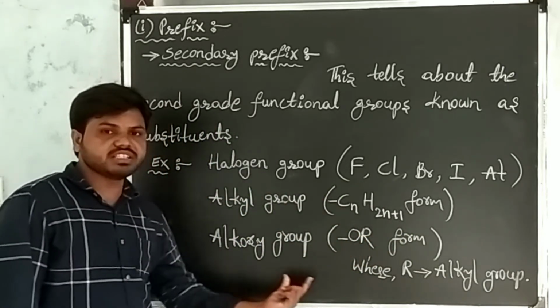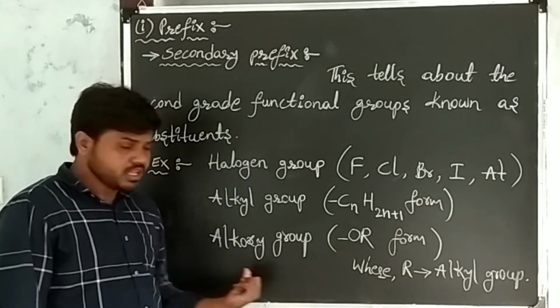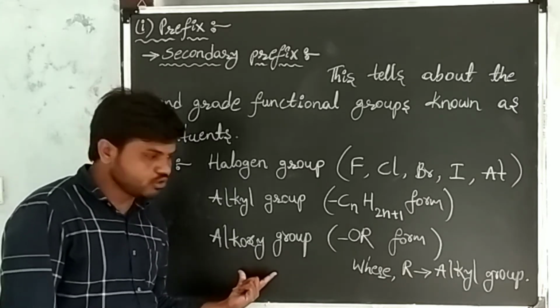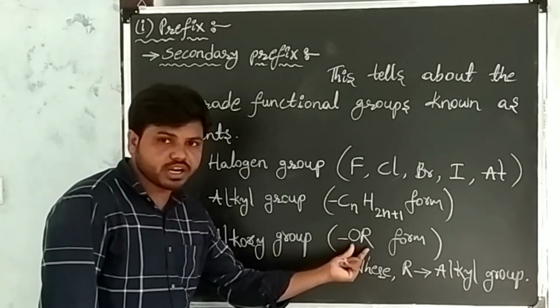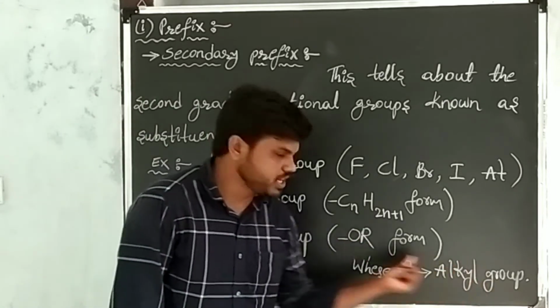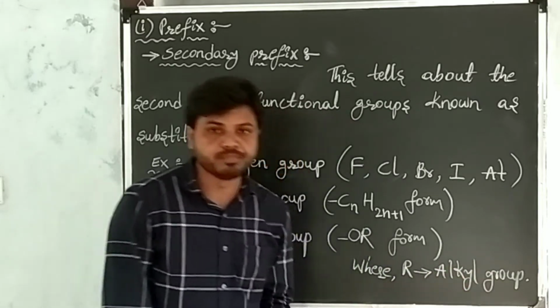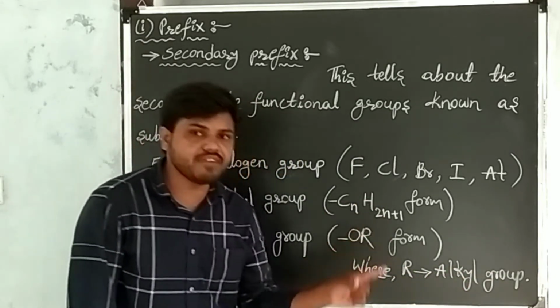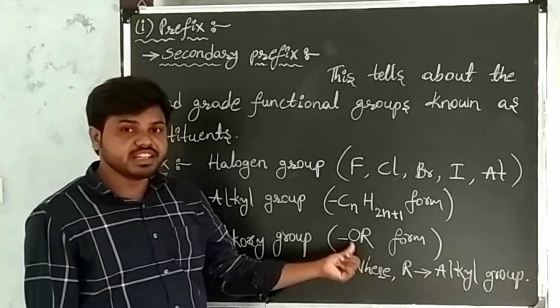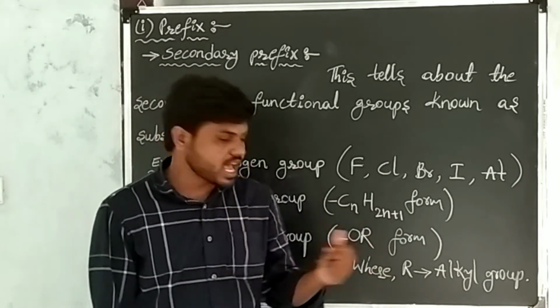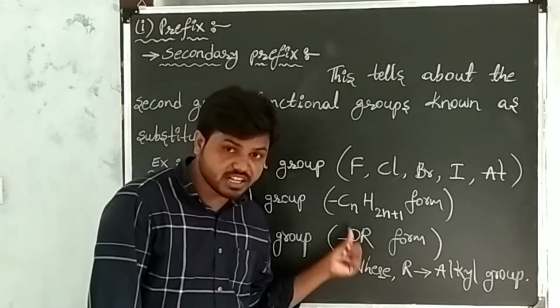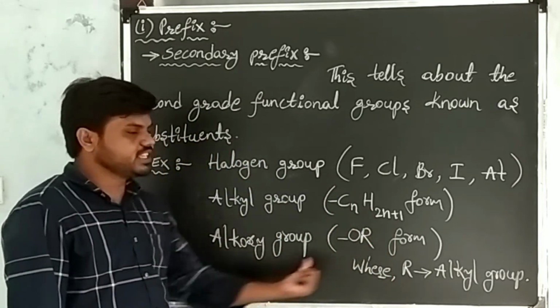Next one, alkoxy group. The general formula of alkoxy group is OR. Here R is the alkyl group. When the alkyl group has a single bond with oxygen, then it will become alkoxy group.